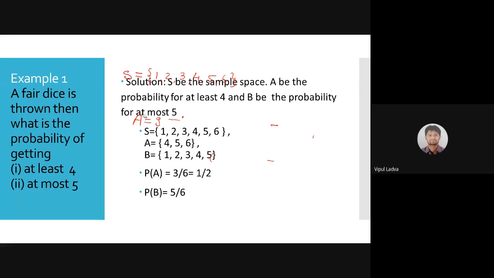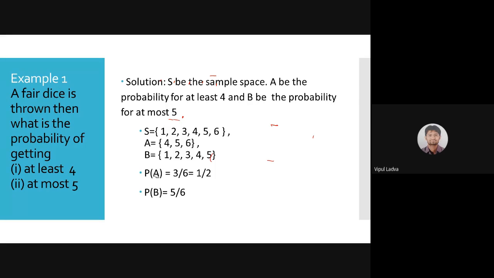So one can observe that the probability of getting at least 4 will be 1/2, and the probability of getting at most 5: if I'm talking about at most 5, then my sample space for that event, which I am labeling as B, should be 1, 2, 3, 4, 5. Here order doesn't matter.